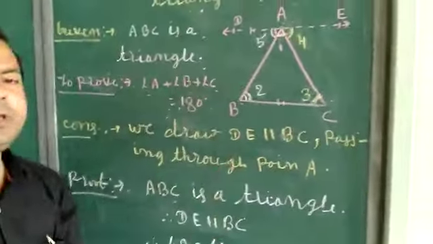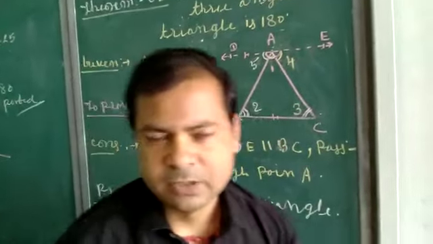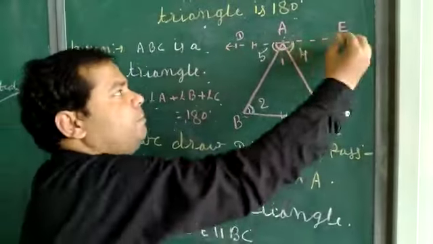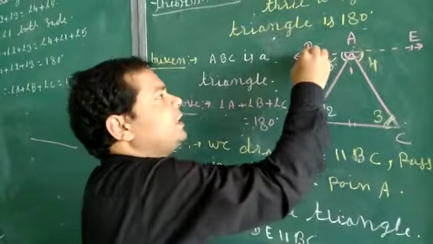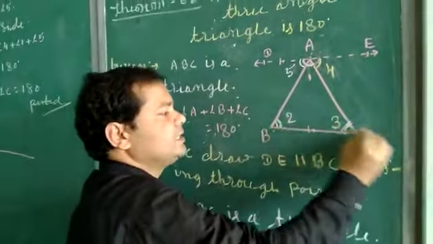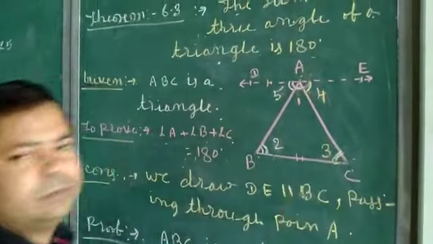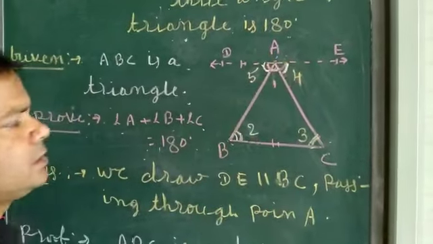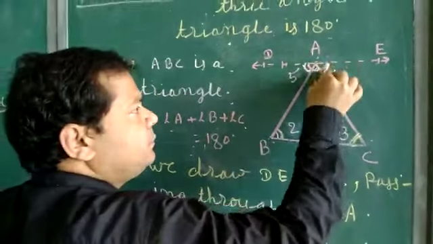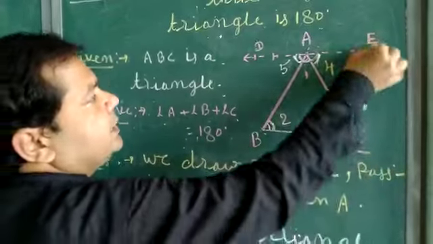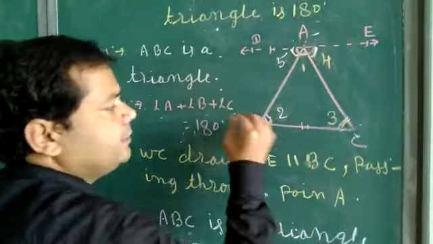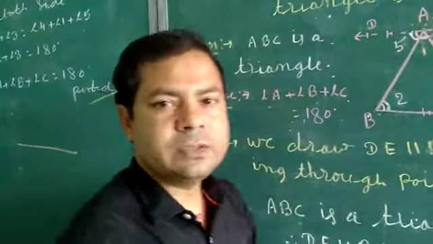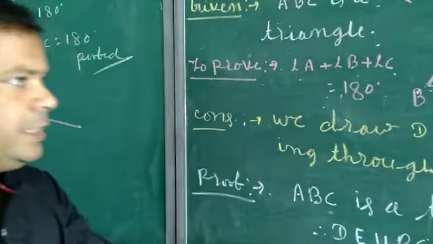For this we have to take a very simple construction. We only have to draw another line which is parallel to BC. Consider we take another line DE which is exactly parallel to BC. In this case we obtain another two angles. Let us take them as angle 4 and angle 5, which are angle EAC and angle DAB.